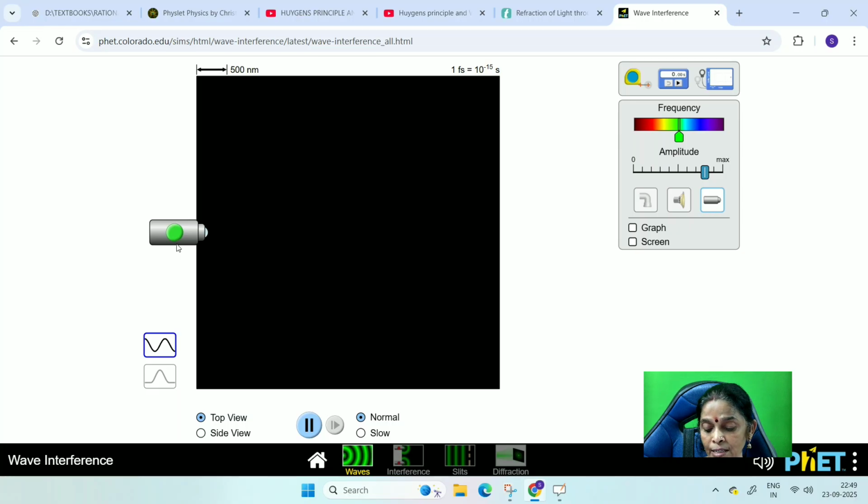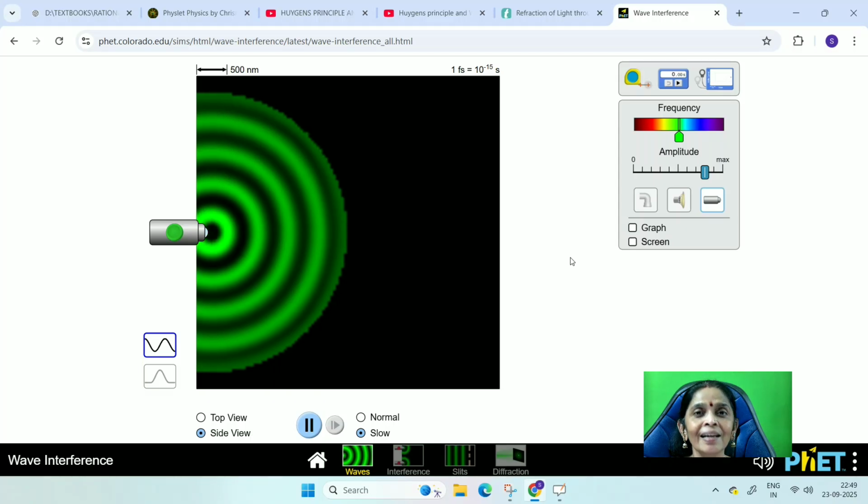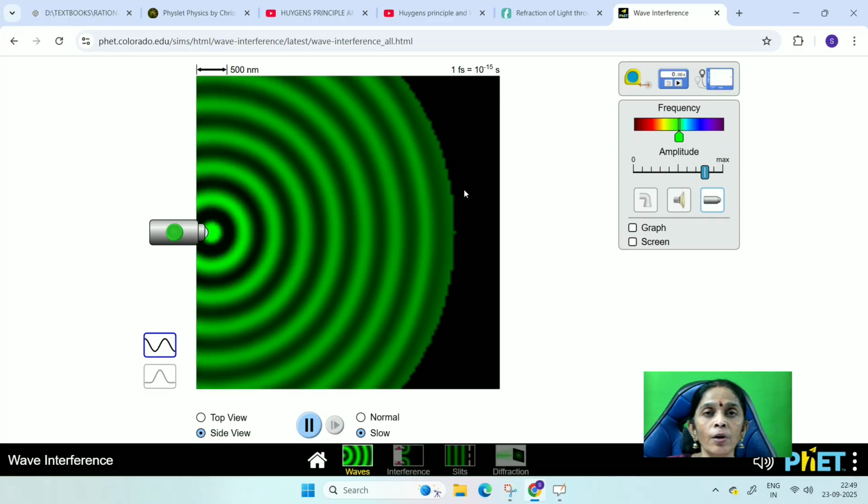So I have taken the light. The light is going to be switched on, slowly. You can see the intensity of the light, how is it spreading? Can you see this? The intensity of the light keeps on spreading in the form of crest and trough.